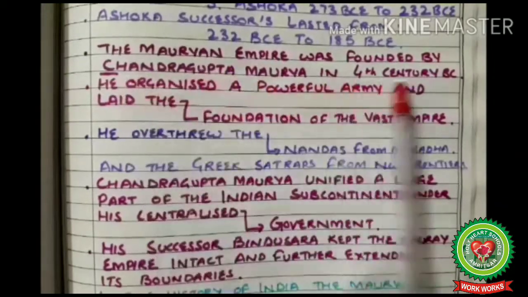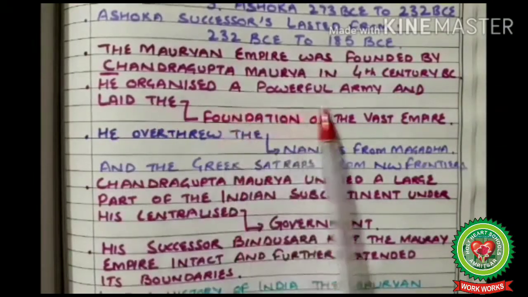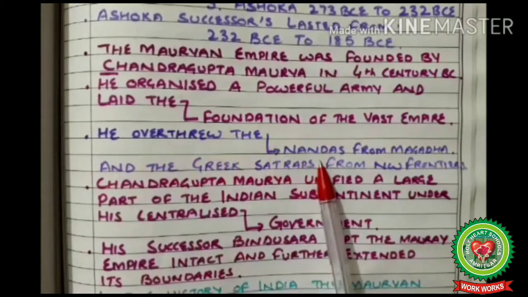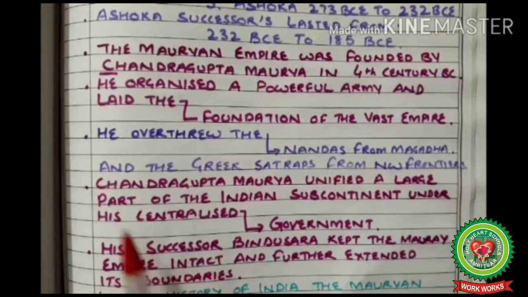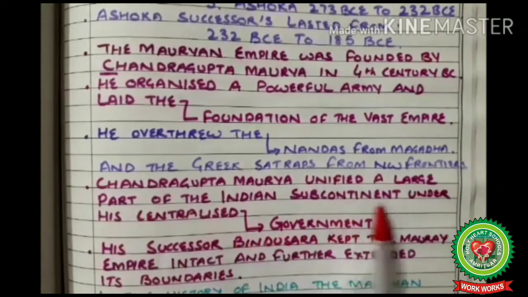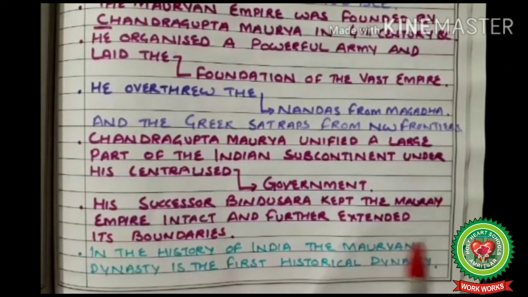The Mauryan Empire was founded by Chandragupta Maurya in 4th century BC. He organized a powerful army and laid the foundation of vast empire. He overthrew the Nandas from Magadha and the Greek satraps from northwest frontiers. Chandragupta Maurya unified a large part of Indian subcontinent under his centralized government. His successor Bindusara kept the Mauryan Empire intact and further extended its boundaries. In the history of India, the Mauryan dynasty is the first historical dynasty. Dynasty means series of rulers from same family.